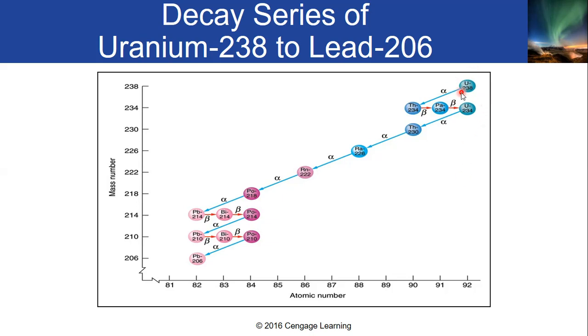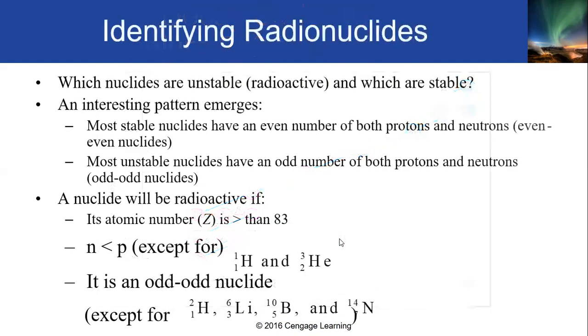So, uranium-238 underwent alpha decay, became thorium, then underwent beta, became palladium, then beta again, became uranium, and it is a repetitive process until it reaches lead-206, because it keeps disintegrating. That is what we call radioactivity.